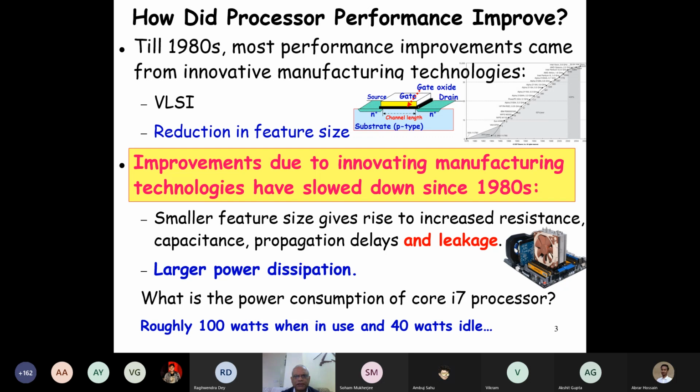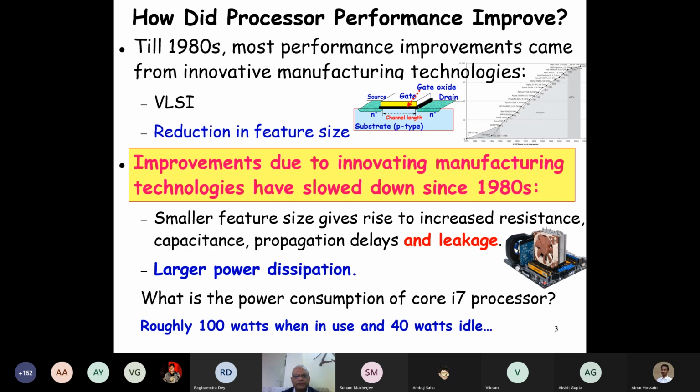So the feature size is the minimal channel length of a manufacturing technology. And as the channel length reduces, we can put more and more transistors per square inch of the semiconductor. Millions and billions of transistors. But then the improvement due to new manufacturing processes has slowed down.